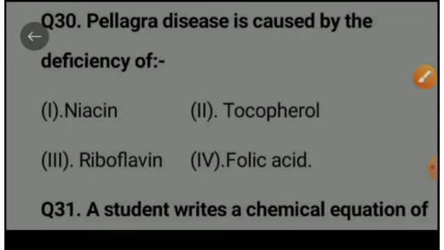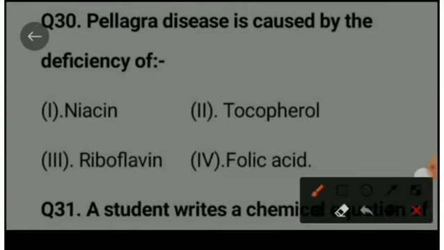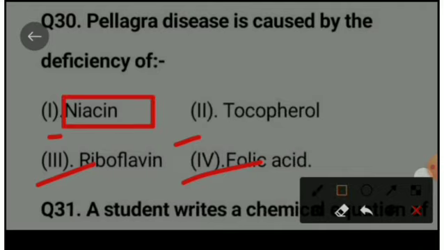Next question is, Pellagra disease is caused by the deficiency of, option A is niacin, option B is tocopherol, option C is riboflavin, option D is folic acid. The right option is option A, niacin, which is also called vitamin B3.